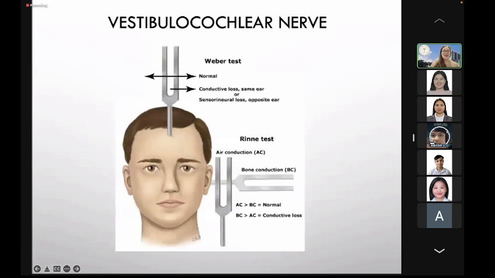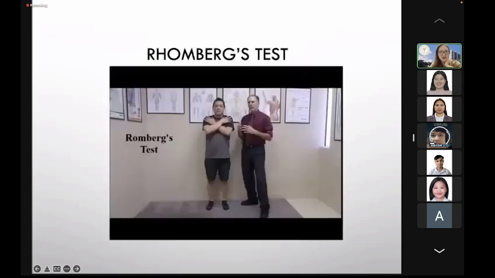Next, the vestibulocochlear, of course, the auditory or the cochlear division, that is for hearing. You can test it using the Weber and the Rinne test using a tuning fork, usually 256 cycles per second, or coin. So Weber, you do it here at the vertex of the skull. Rinne test here at the posterior part of the ear at the mastoid process. So you know that naman na. Romberg's test for balance.